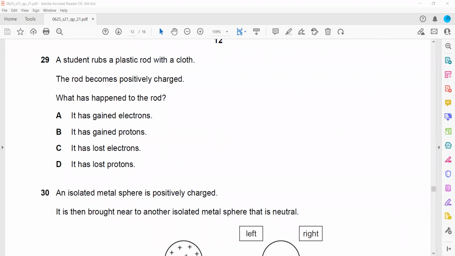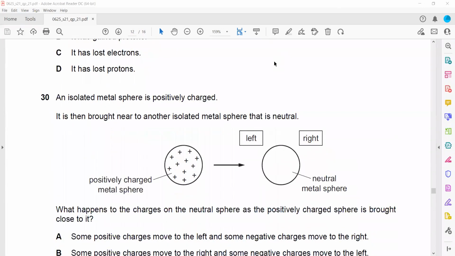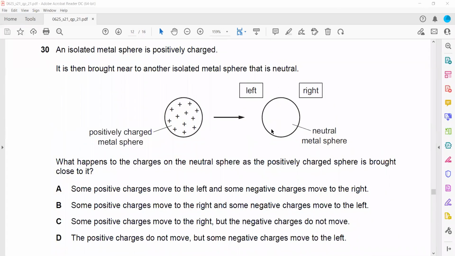In question 30, an isolated metal sphere is positively charged. It is then brought near to another isolated sphere. So what will happen? What will the distribution of the charge be? This side will be negative and this side will be positive, an equal number. So remember, in a metal, the positive charges never move.